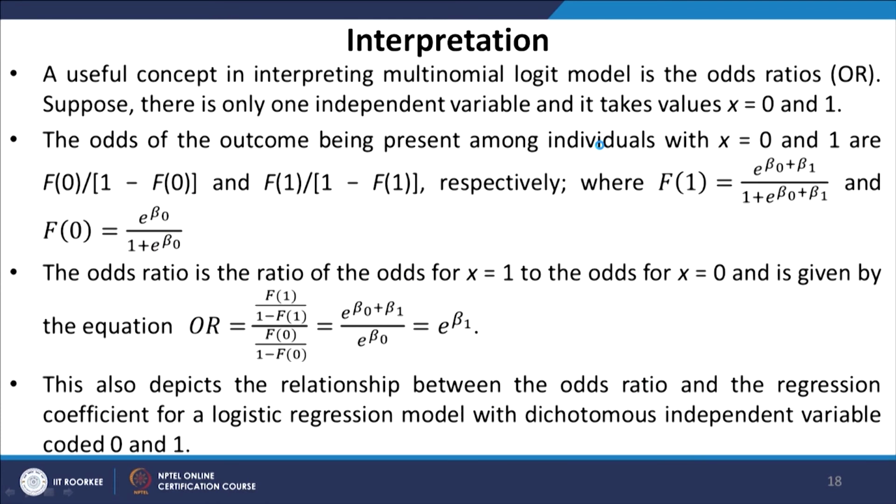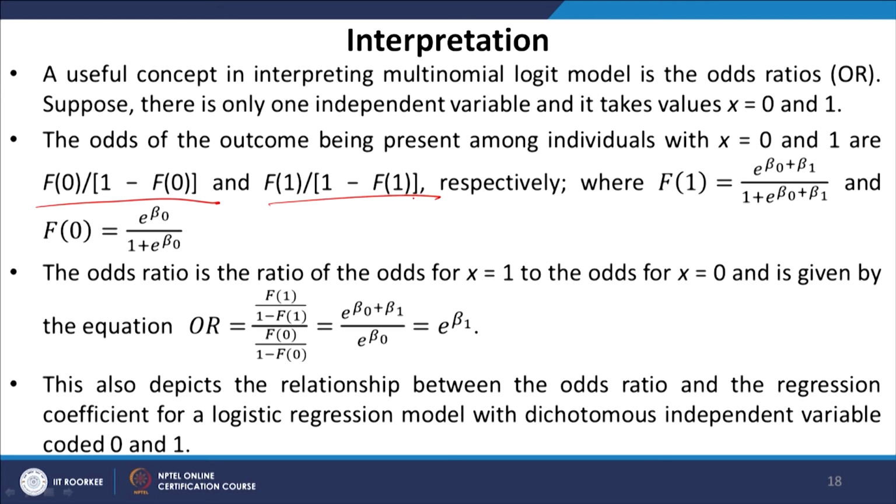Now, coming to the interpretation of these models, first I will introduce the concept of odds ratio. A useful concept in interpreting the multinomial logit model is the odds ratio, or OR. Suppose there is only one independent variable and it takes the values x equals 0 and 1. The odds of the outcome being present among individuals with x equals 0 and 1 are F0 divided by 1 minus F0 and F1 divided by 1 minus F1 respectively.